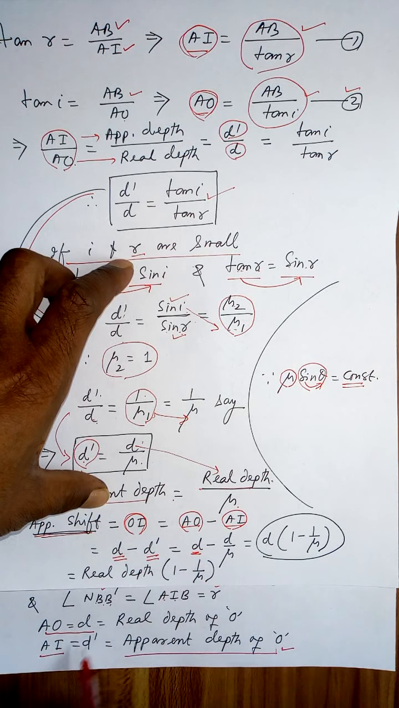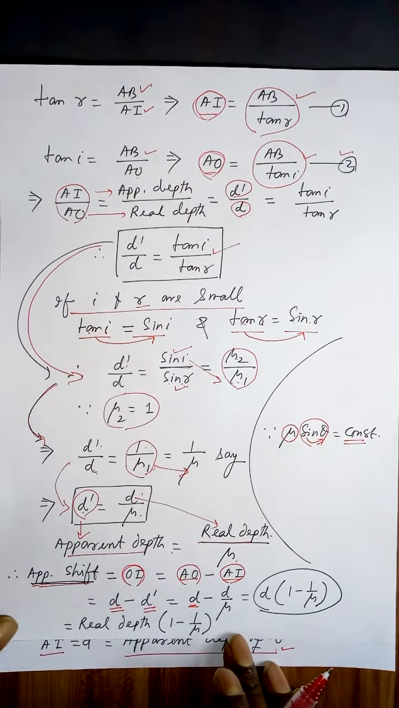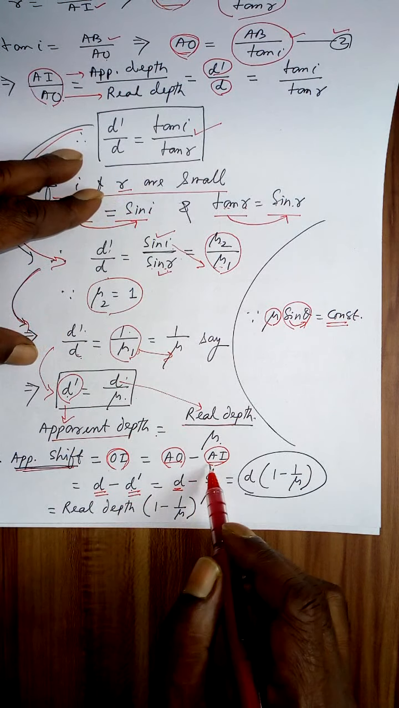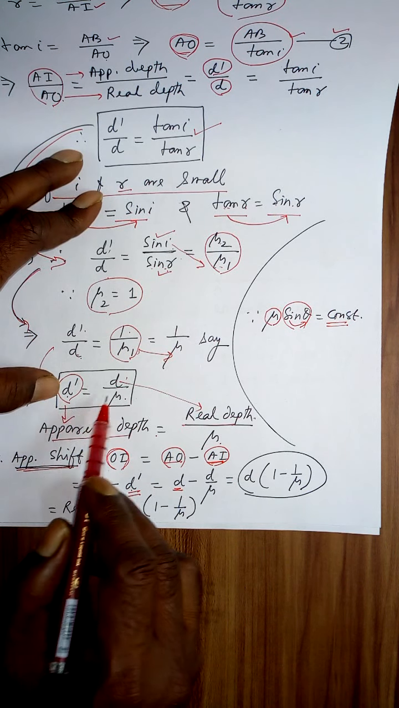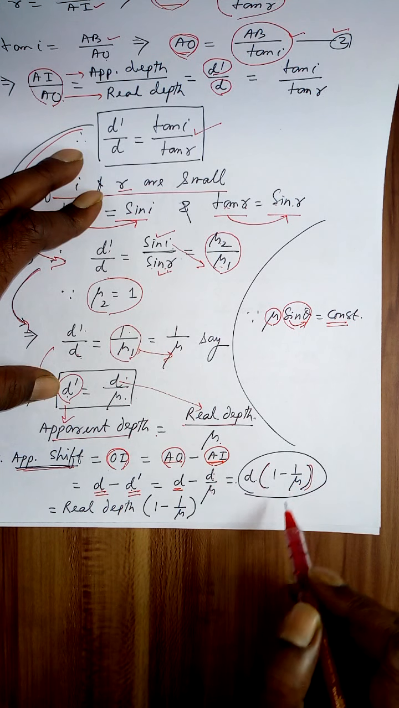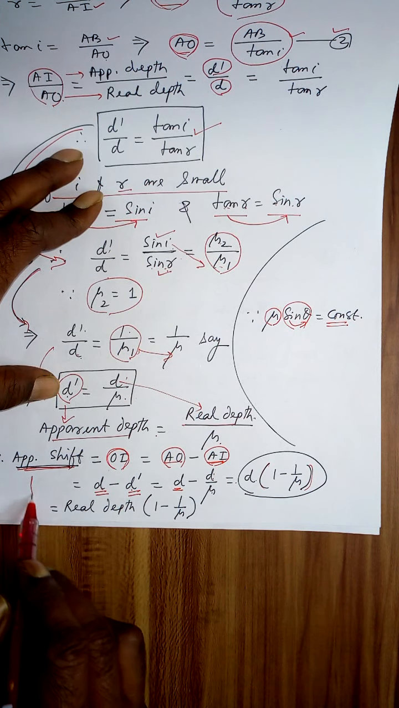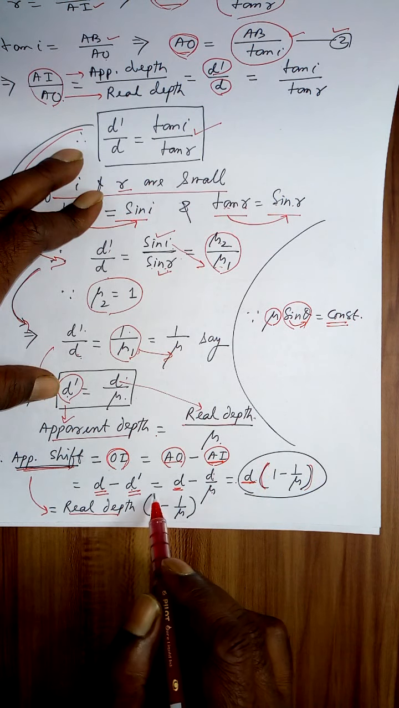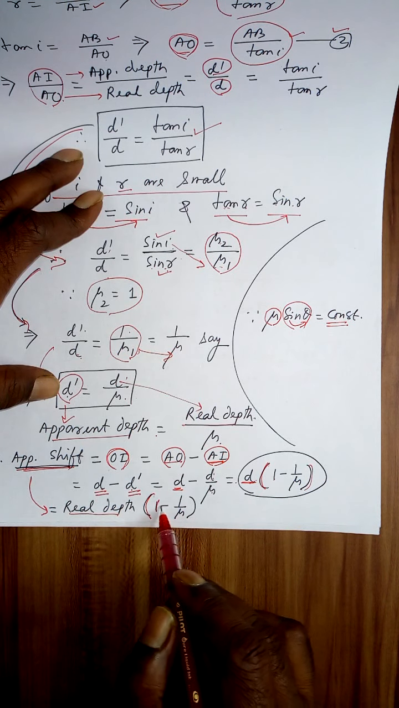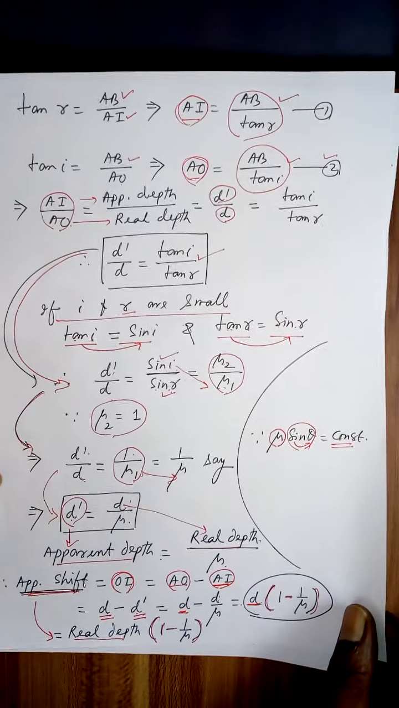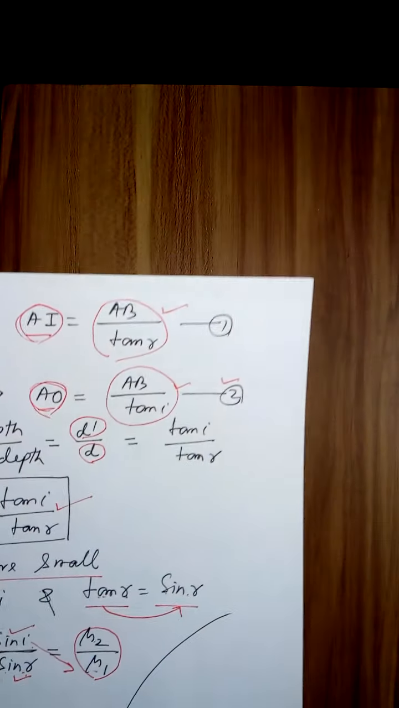D remains the same as D. Now for D dash, that is equal to AI, D dash I can write as D by mu. So D is taken common, so I am left with 1 minus 1 by mu. So apparent shift is equal to D, real depth, into 1 minus 1 over mu. So that is the relationship between real depth, apparent depth and apparent shift.